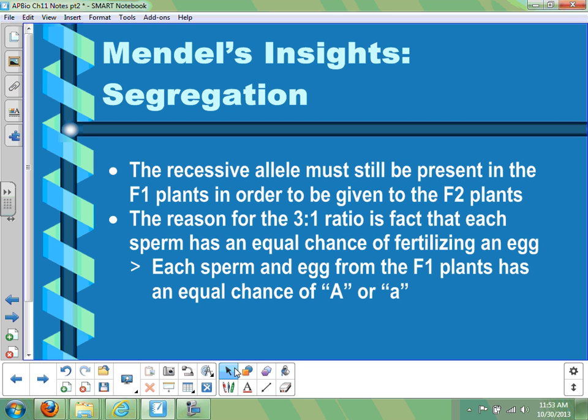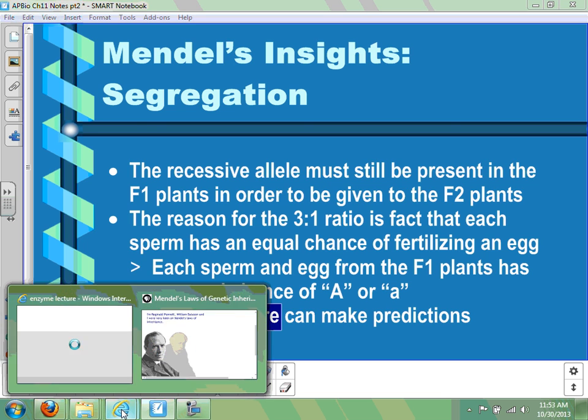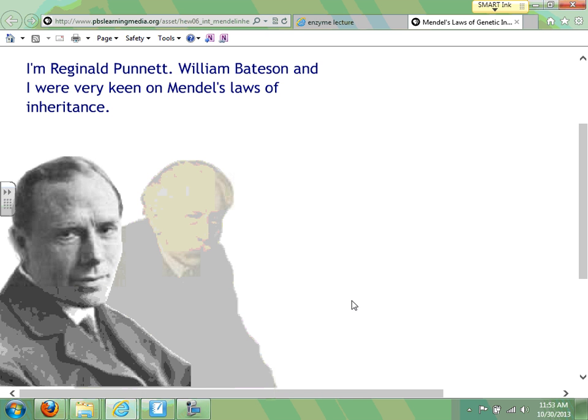And if you're good at math, you can start doing these in your head. If you're not good at math, it's helpful to have a tool. And that's where something called a Punnett square comes in. If you remember Punnett squares well, you can probably skim past this next little section pretty quickly. I'm actually going to follow a link that talks about Punnett squares that I found on a website from PBS. This is at pbslearningmedia.org. If you Google it, I'm sure you can come across it pretty easily.